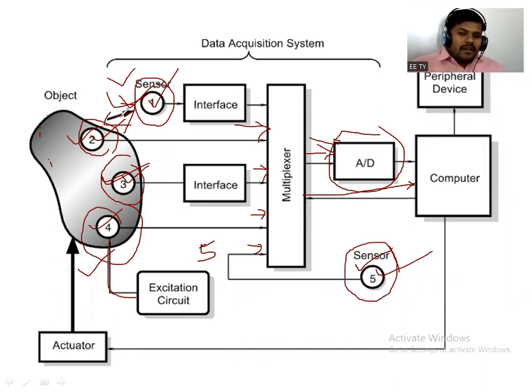Now we will come to the analog to digital converter. This analog to digital converter will convert the analog quantity into a digital quantity. It depends upon the output of the sensor. If the output of the sensor is in the form of analog, it needs to be converted to digital.